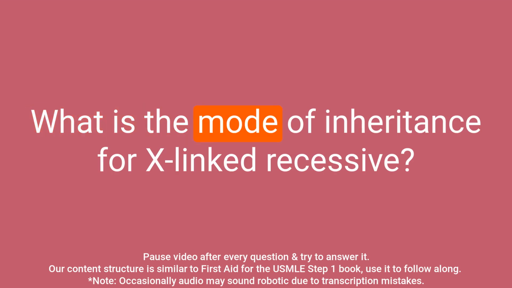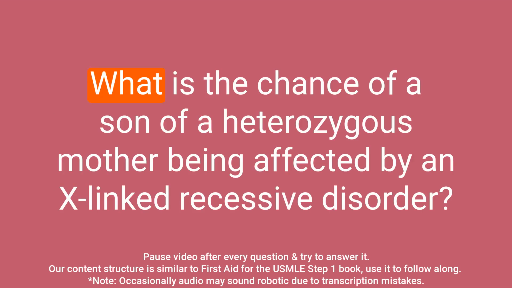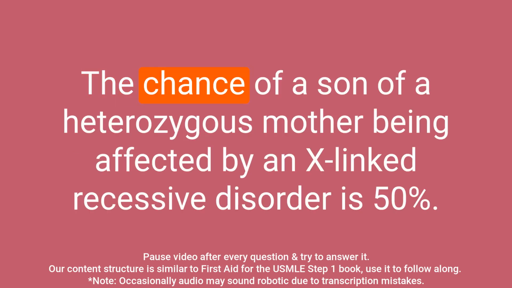Question: What is the mode of inheritance for X-linked recessive? Answer: X-linked recessive is a mode of inheritance where the gene for a certain trait or disorder is located on the X chromosome. Question: What is the chance of a son of a heterozygous mother being affected by an X-linked recessive disorder?